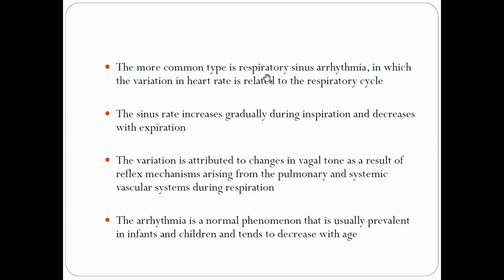This is the more common type, where the variation in heart rate is related to the respiratory cycle. The sinus rate increases gradually during inspiration and decreases with expiration. The variation is attributed to change in vagal tone. The arrhythmia is a normal phenomenon that is usually prevalent in infants and children and tends to decrease with age.